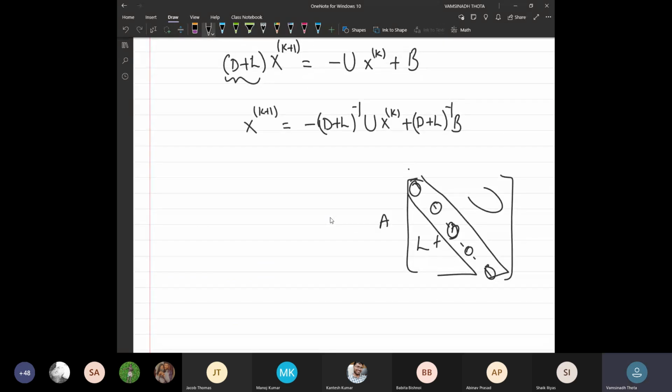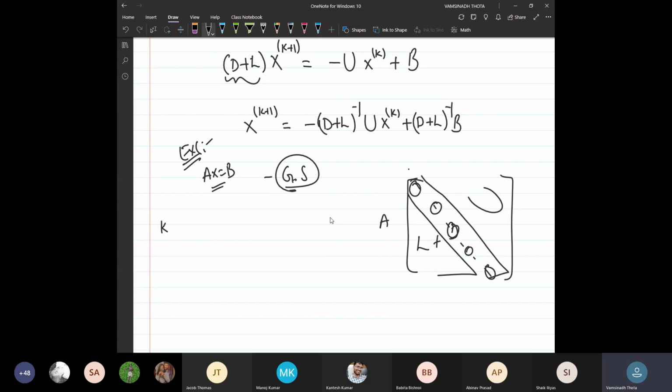Okay, so this is the method. For the previous problem, the Ax is equal to B we started with, do it using the Gauss-Seidel iteration method. Take it as an exercise and come up with the solutions for both the Gauss-Jacobi method and the Gauss-Seidel method. Okay, so that is where I'll wind up this section for today.